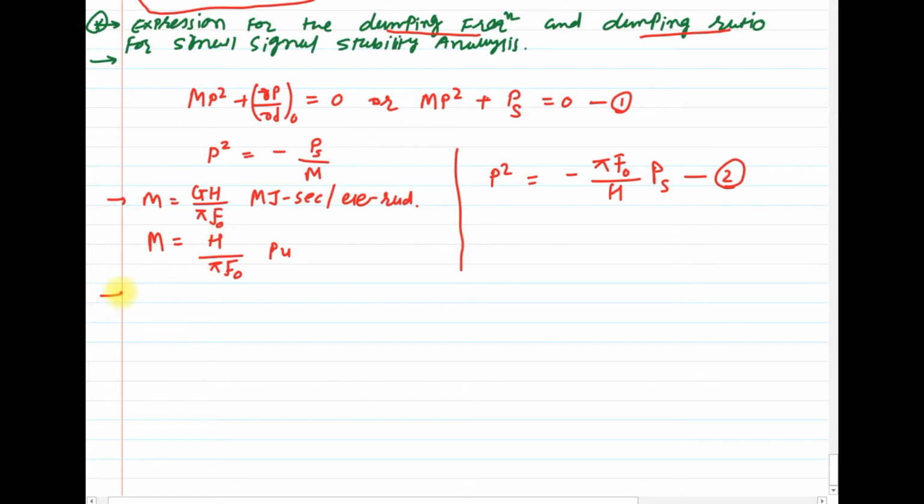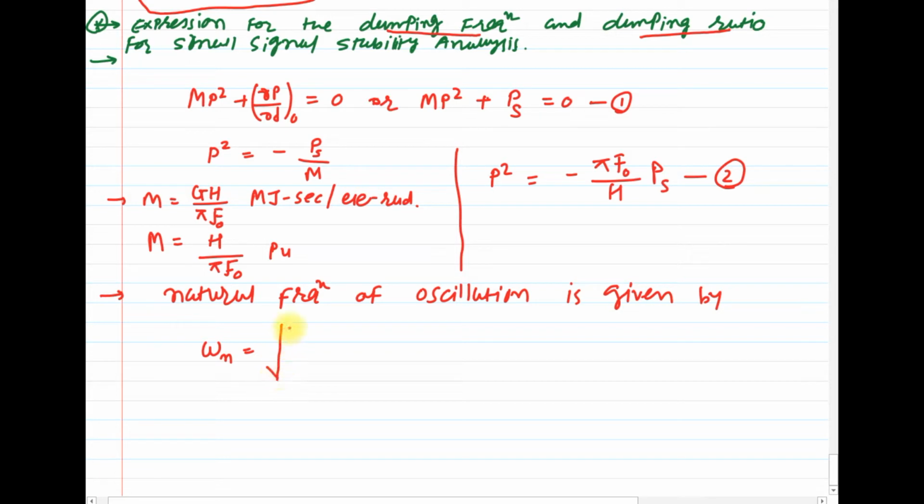The natural frequency of oscillation is given by the roots of equation number 2, which is omega n is equal to the square root of pi f0 into H into Ps.